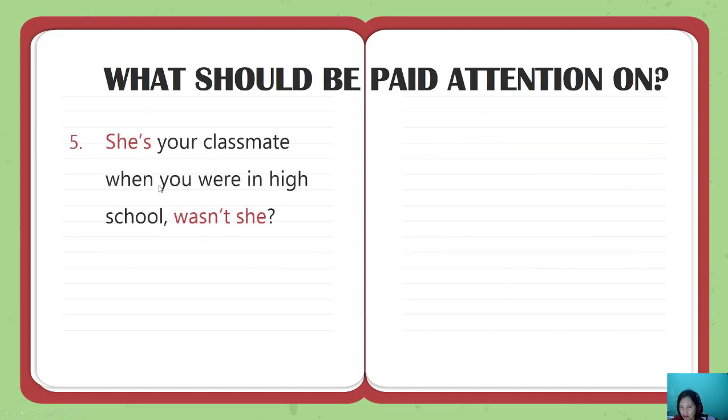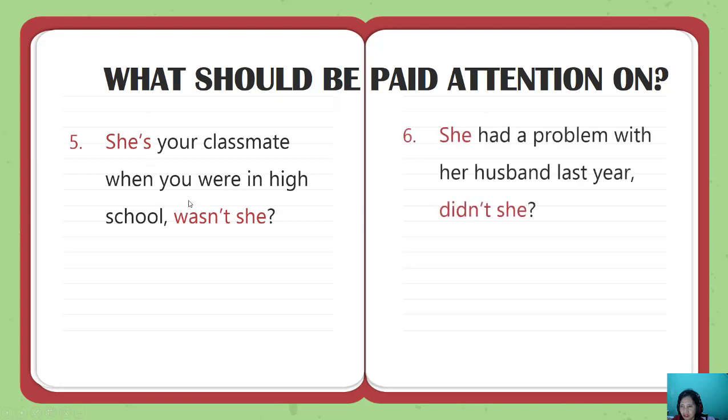We still have one more. She's your classmate when you were in high school, wasn't she? She's again, but this is wasn't she. Yeah, because actually this is the same. The tense is simple past, when you were in high school. That's why wasn't she?